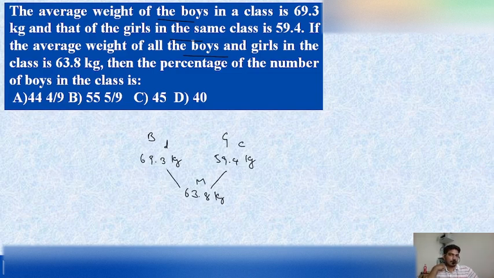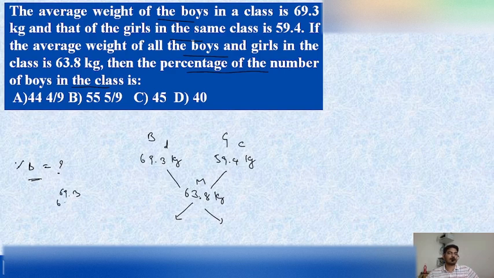After applying the dearer and cheaper values, what he asked in the question is the percentage of the number of boys and girls. So we need to find the percentage of boys in that particular class. After applying the dearer and cheaper method, 69.3 minus 63.8, what will you get? Let us try to calculate here.